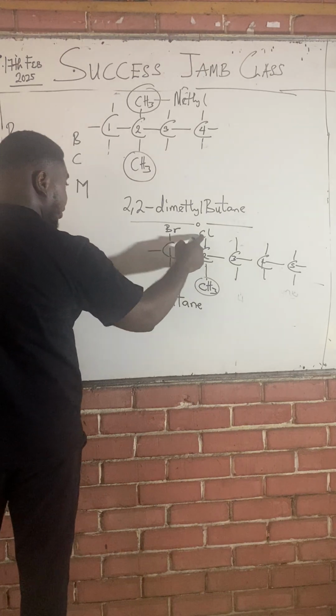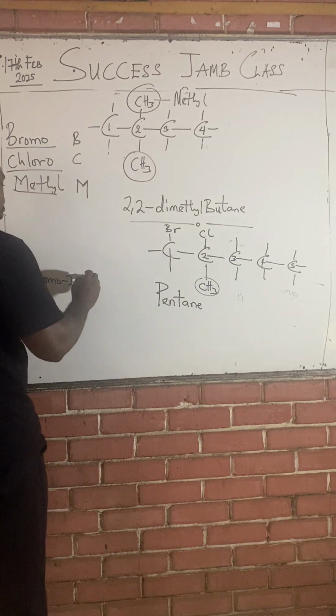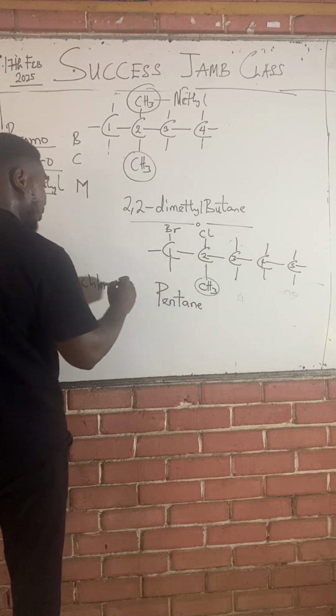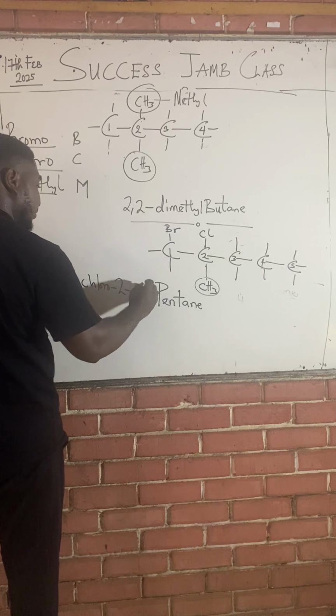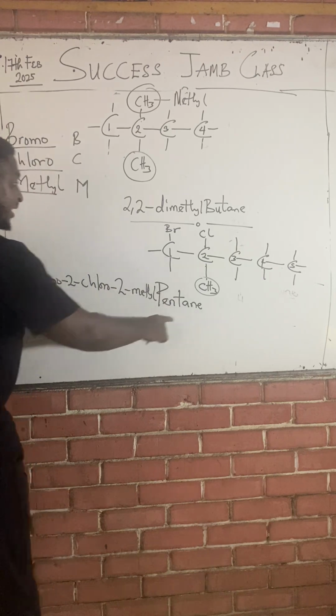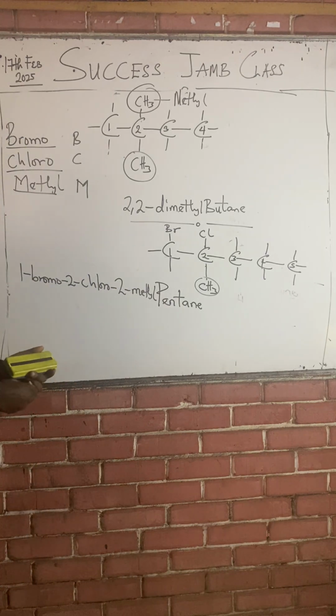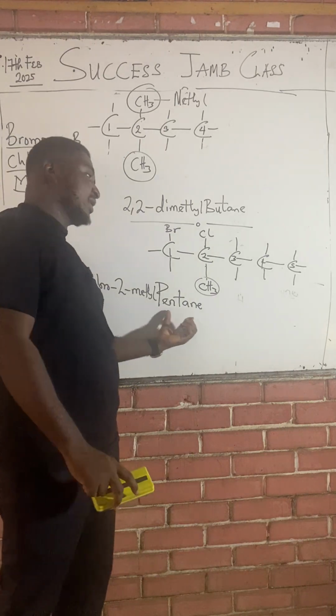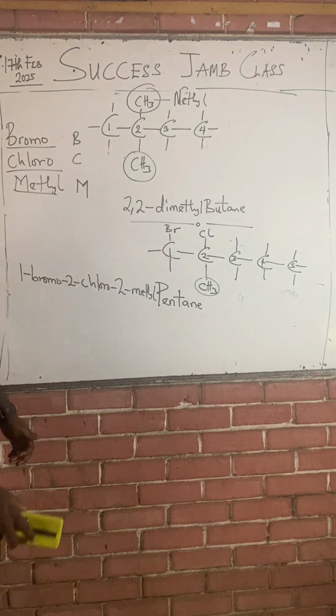We have chlorine occurring on the second carbon: 2-chloro. And methyl occurring on the second carbon: 2-methyl. The parent name still remains pentane. So we have 1-bromo-2-chloro-2-methylpentane.